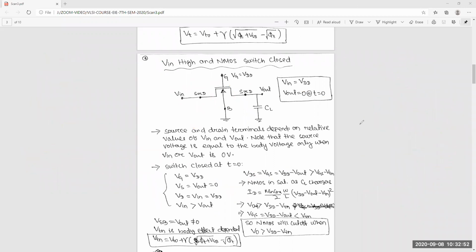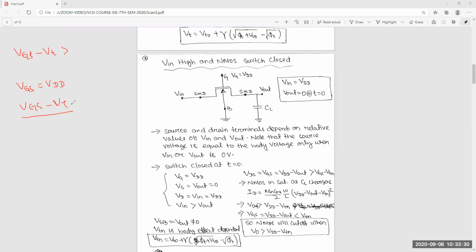Now we know that to determine whether the transistor is in saturation, cutoff or linear, you have to compare VGS minus VT with VDS, whether it is greater or less than VDS. Now you can see VGS is equal to VDD, so VGS minus VT is definitely less than VDD.